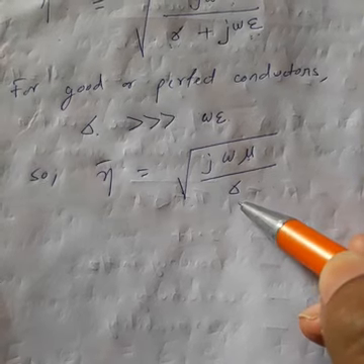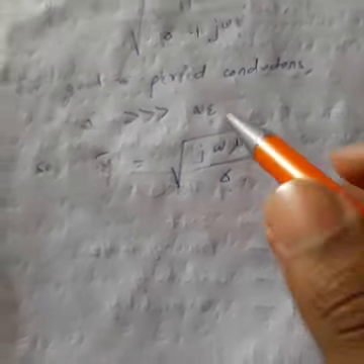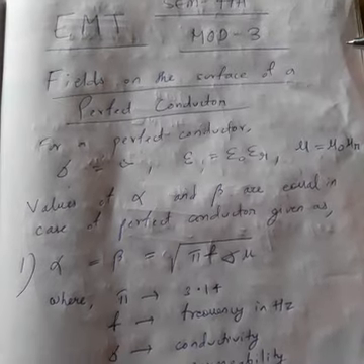Clear? Okay. So what happens when a plane wave is incident on the surface of a perfect conductor? Clear to you? Now what happens?